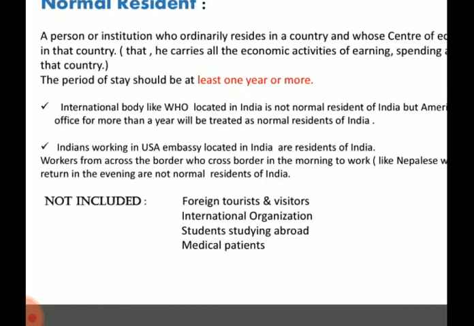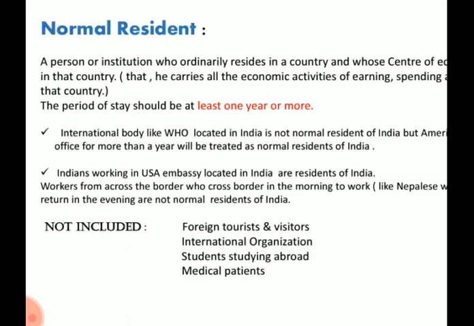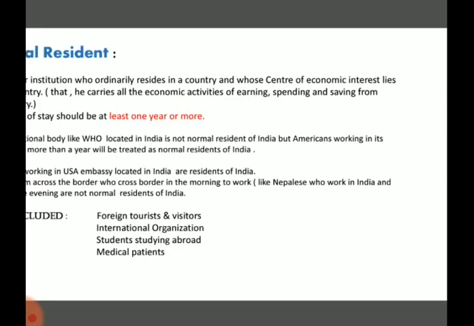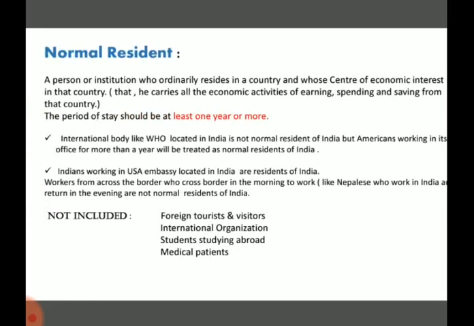So a person who is Nepali crosses the border in the morning, works in India and then goes back to Nepal in the evening, after 6 or 7 o'clock. Then that person is a citizen of Nepal, but he will not be called a normal resident of India. He will be called the normal resident of Nepal only.